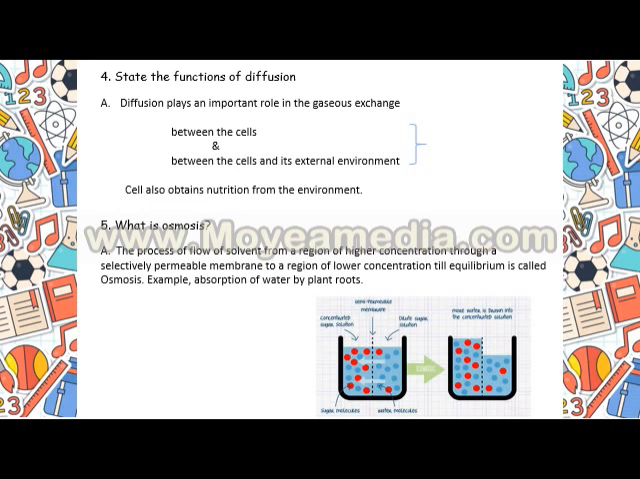Now in the diagram it has been shown that there is a selectively permeable membrane in between a sugar solution. On one side of the selectively permeable membrane there is a concentrated sugar solution, and on the other side there is a dilute sugar solution. In the dilute sugar solution, you can see the red dots, which are designated as sugar molecules, are fewer, whereas in the concentrated sugar solution the red dots are more, and in between these two solutions there is a semi-permeable membrane.